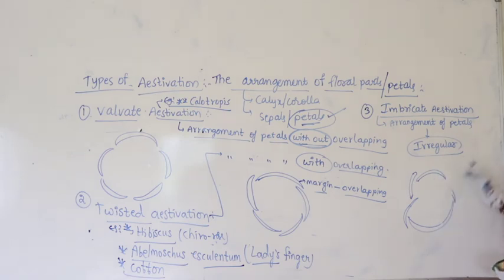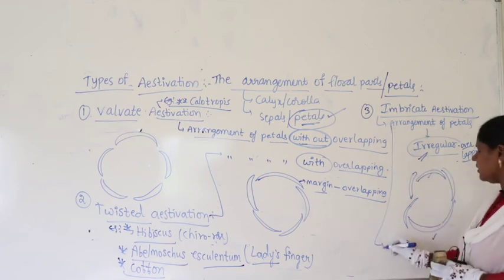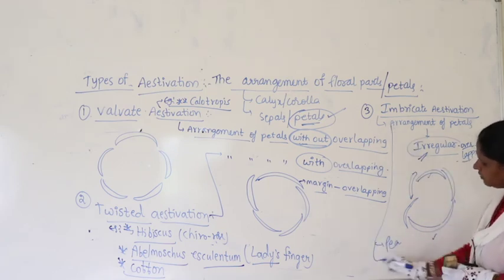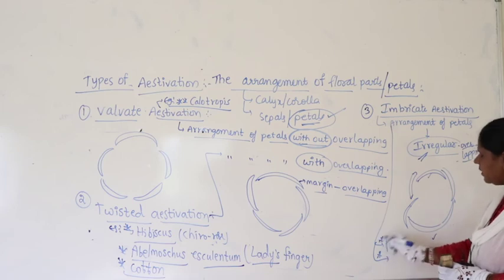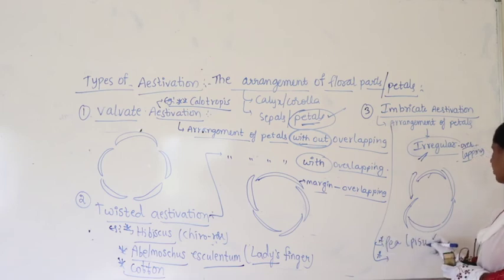So, let us make this as completely inner side. This is completely inner side, this is completely outer side. Other ones are arranged irregularly, irregular arrangement, or you can say irregular overlapping, better you write irregular overlapping. Such type we find most commonly in members of Fabaceae, like pea plant. Pea plant scientifically is called Pisum sativum, and the other one is called beans.